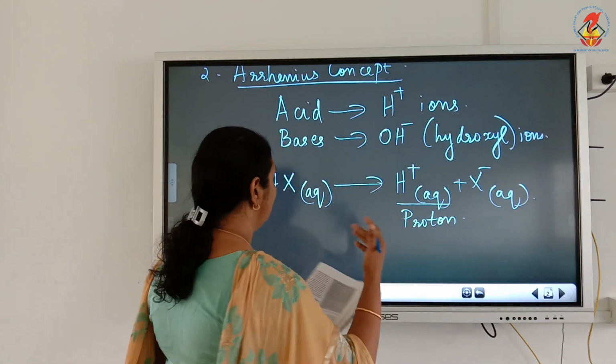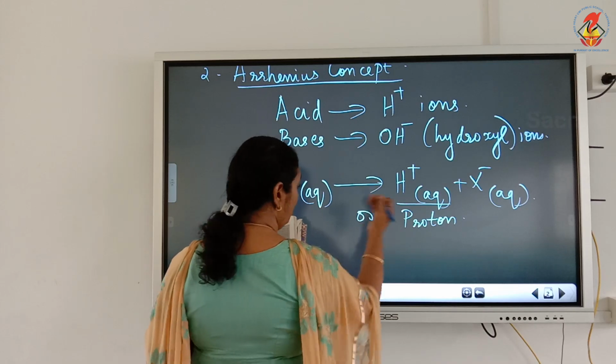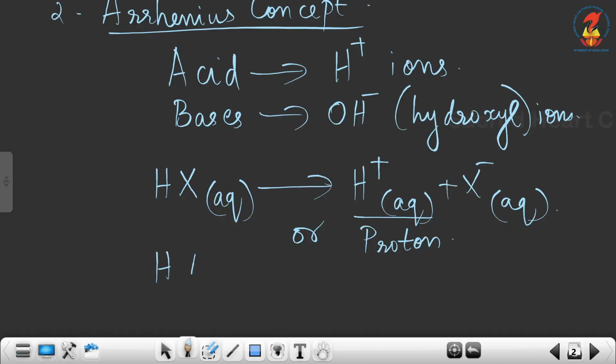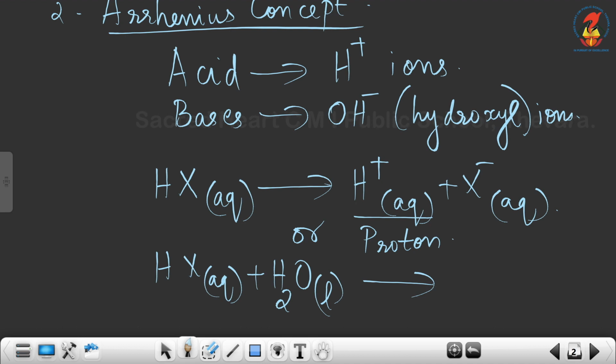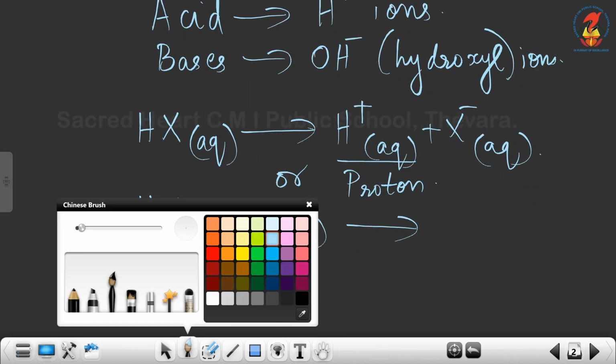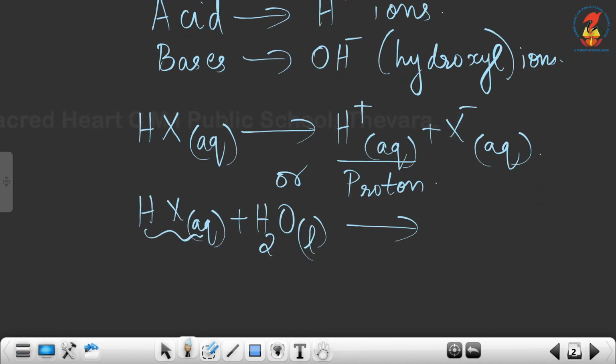Now I am going to write this expression in another way: HX aqueous plus H2O liquid will give. From HX, we know it dissociates as H plus plus X minus. Now this H plus formed will combine with H2O.